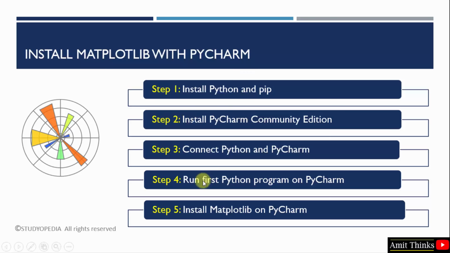In the fourth step, we will run our first Python program on PyCharm to understand how PyCharm works. Then comes the last step and the key step, that is to install Matplotlib on PyCharm, so that we can begin with our first Matplotlib program. So guys, let us start with the first step. To download and install the current Python and pip version, let's start.